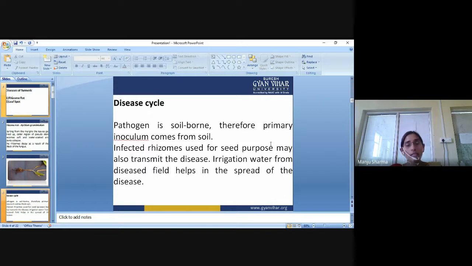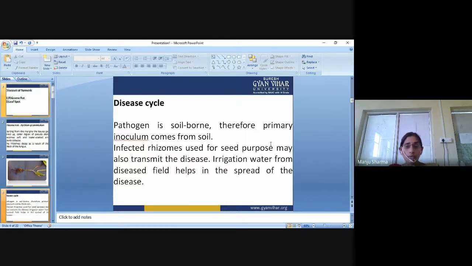Disease cycle: the pathogen is soil borne, therefore the primary inoculum comes from the soil. That means the starting of the disease occurs from the soil or due to the soil, so it is a soil borne disease.